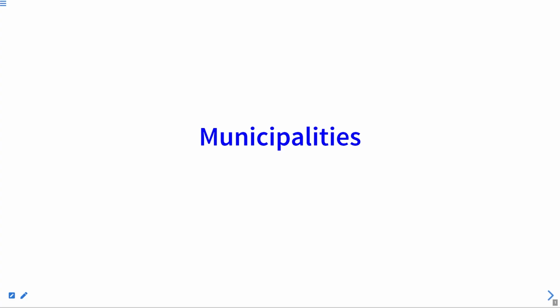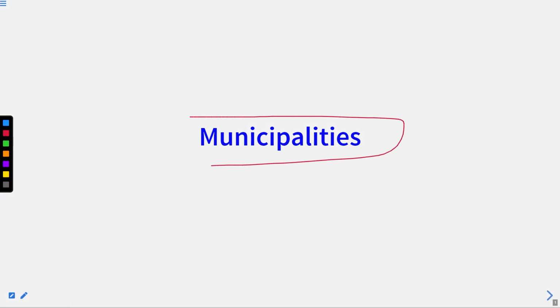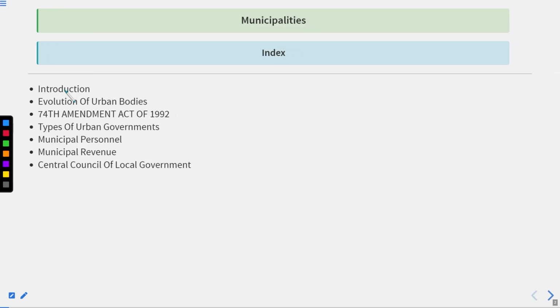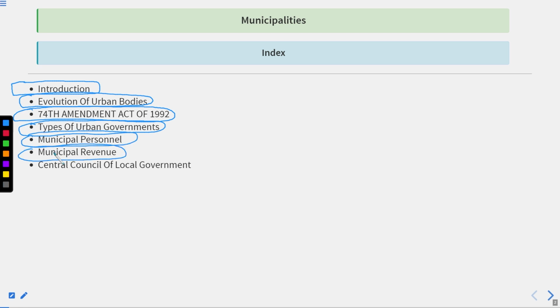So students, as we know, we have been covering the municipalities for the last few lectures. That is the topic and the series we have completed. These are the topics we have scheduled for discussion under this series: starting with the introduction part, thereafter the evolution of urban bodies, thereafter the 74th Amendment Act of 1992, thereafter the types of urban governments, thereafter the municipal personnel, thereafter the municipal revenue, thereafter the central council of the local government.